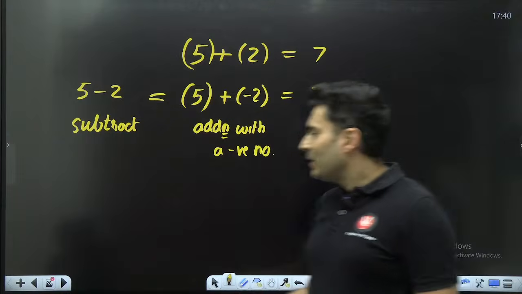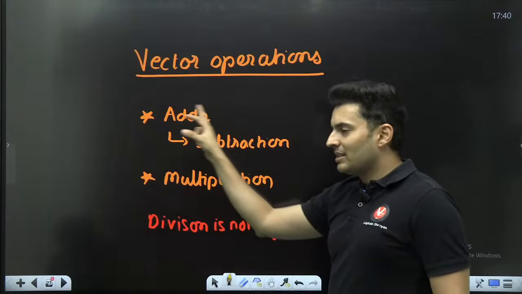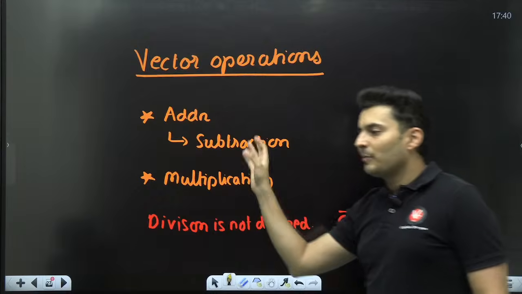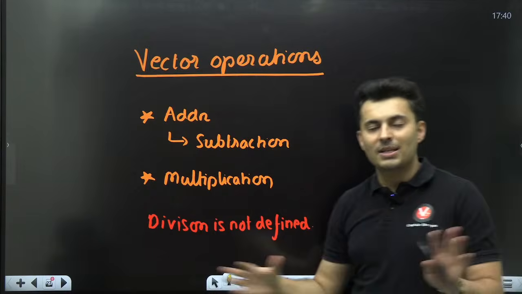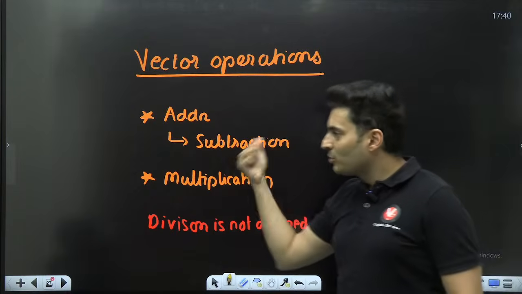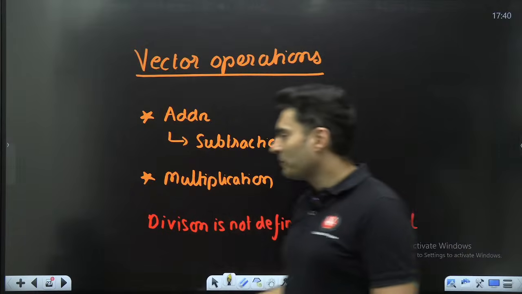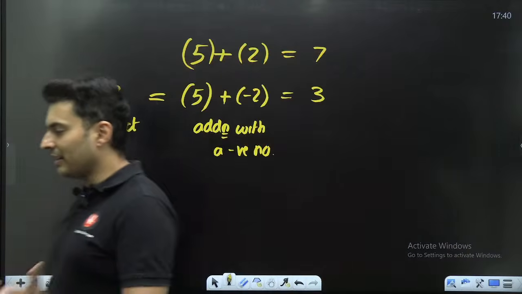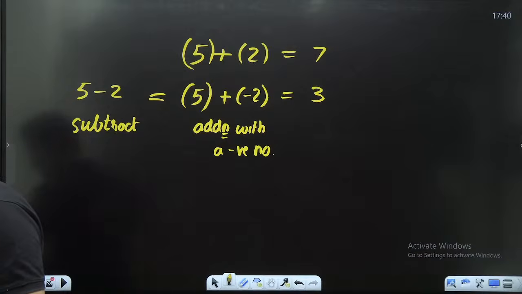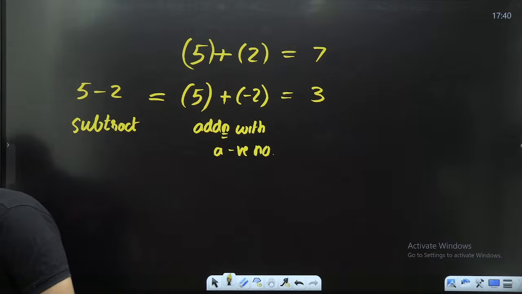So basically, if one person understands what addition is, that person can easily understand what vector subtraction is, because you can just put a negative sign before that. That's all. So vector subtraction is actually vector addition. You will learn that. Okay, I hope this is very clear.